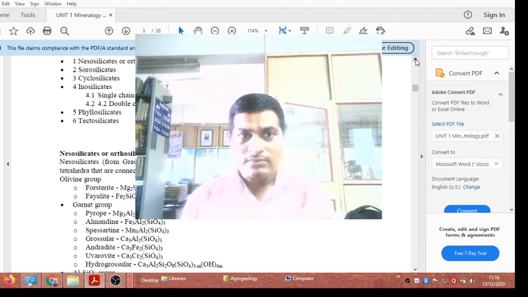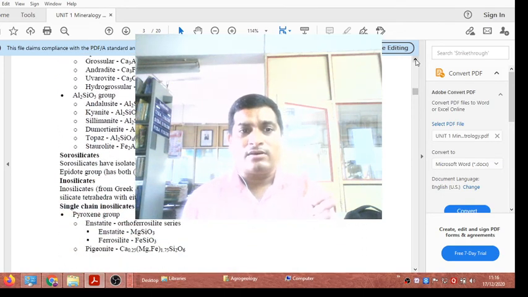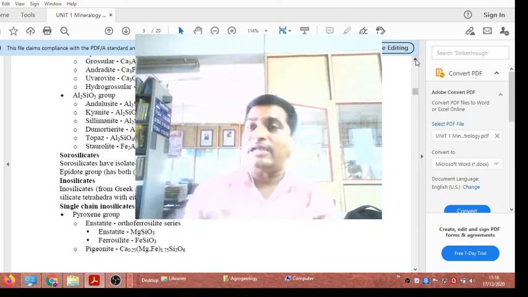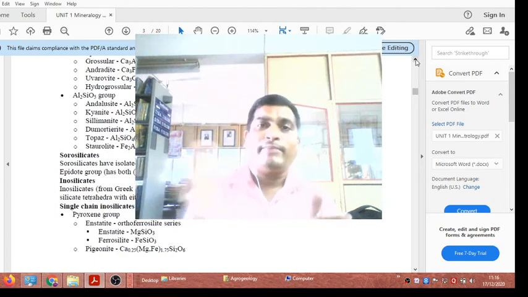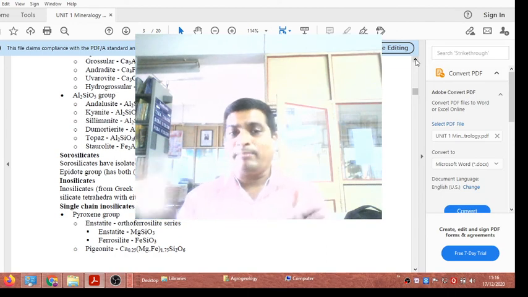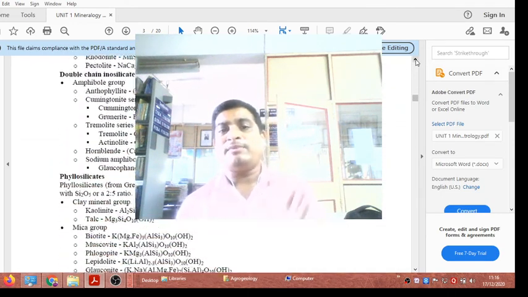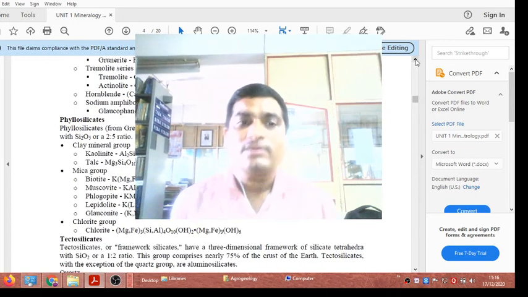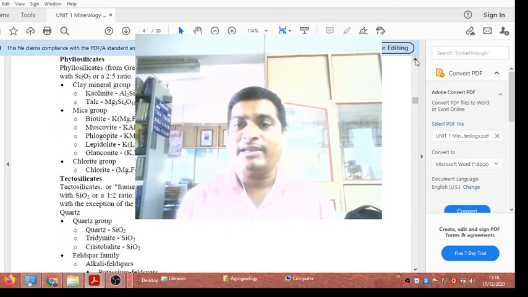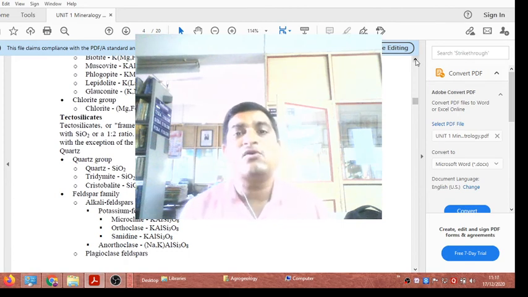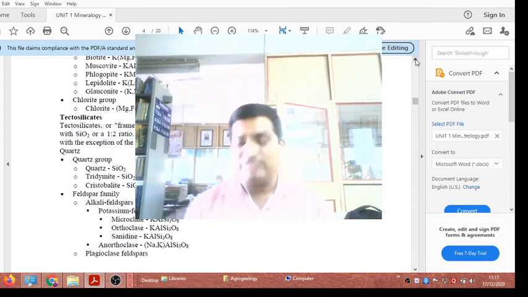Then inosilicate is classified into two groups, single chain and double chain silicate. In single chain, best example pyroxene. Double chain, best example amphibole. Then phyllosilicate, best example mineral mica, muscovite or biotite. And tectosilicate, the best examples of tectosilicate atomic structure are quartz and feldspar. These are the different silicate structures.